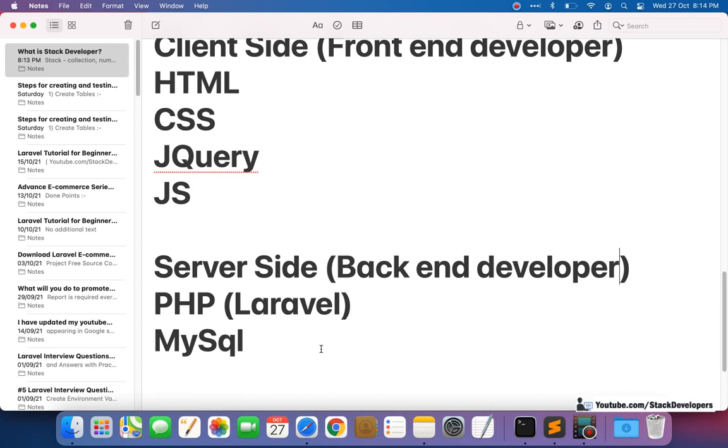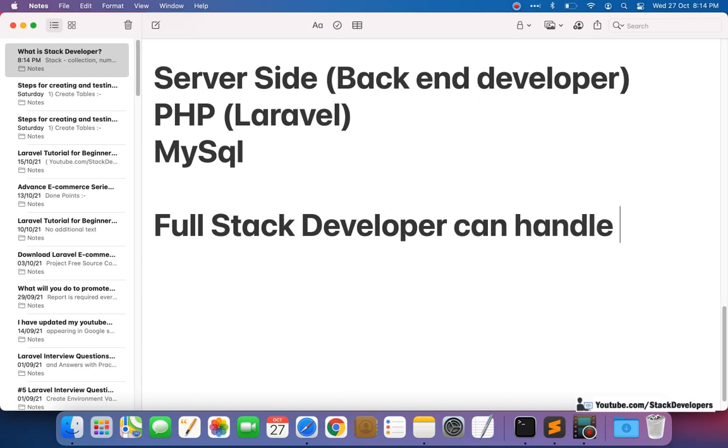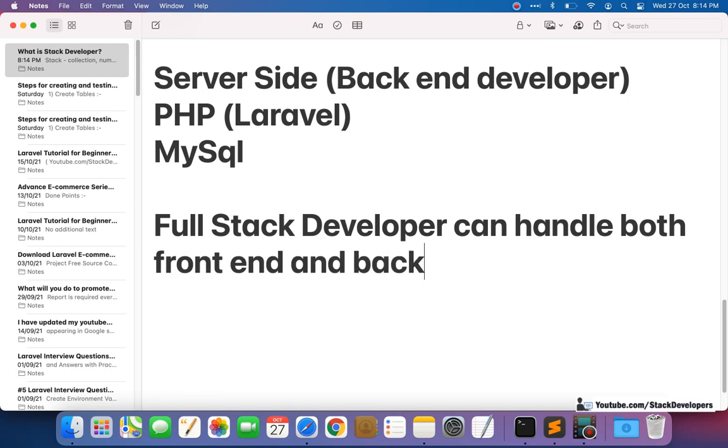Then comes the full stack developer. The full stack developer can handle both front end and back end parts.